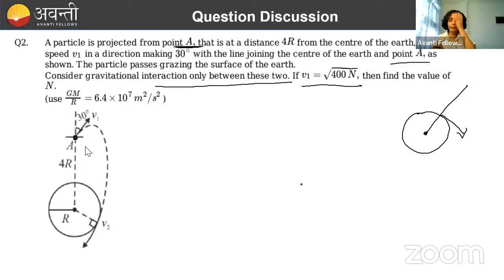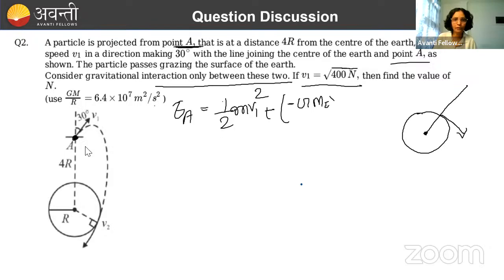Then we needed to calculate what? We needed to calculate value of n. How we will do that? You just see here, only force acting is gravitational force. Gravitational force is a conservative force. First thing that should come in our head, energy conservation will get used, right? So apply the energy conservation. What will be the energy at point A? So energy at point A will be sum of kinetic plus potential. What's the kinetic energy? That is half m v1 square. What will be the potential energy here? Potential energy will be negative. Because gravitational force means attractive force, so minus GMm, mass of Earth into mass of that object, divided by 4r. So this is the initial energy.